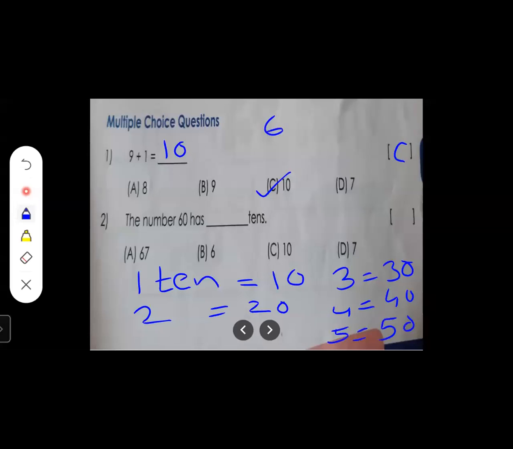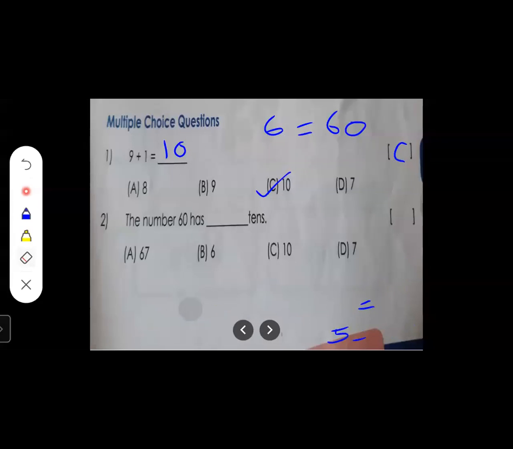So 6 tens is equal to how many, students? 6 tens is equal to 60. So the number 60 has how many tens? The number 60 has 6 tens. How many tens? 6 tens. So 6 tens is the correct answer. So here we are going to write, just a minute.